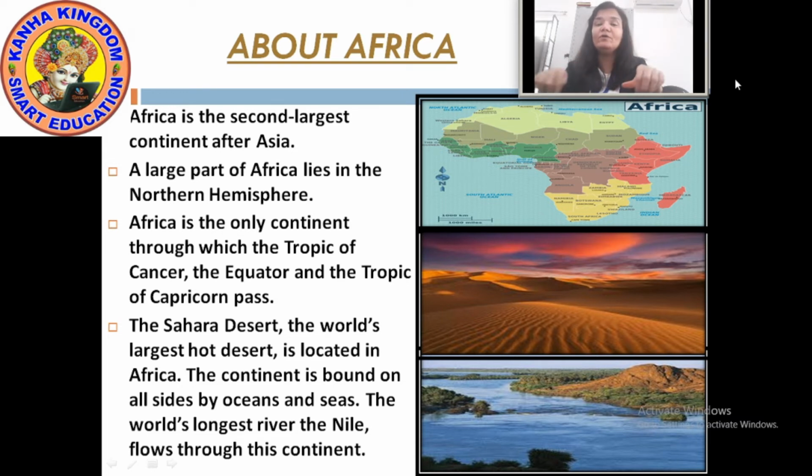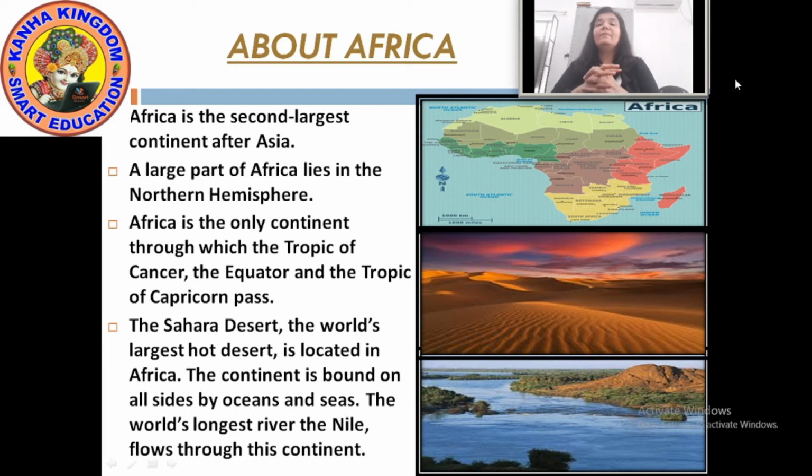You can see in the map, it is clearly shown that it is surrounded by water from all sides. And the world's largest river, which is the world's largest river? Nile. The river Nile flows through this continent. You can see the Sahara Desert and the river Nile, which I have shown in the picture.